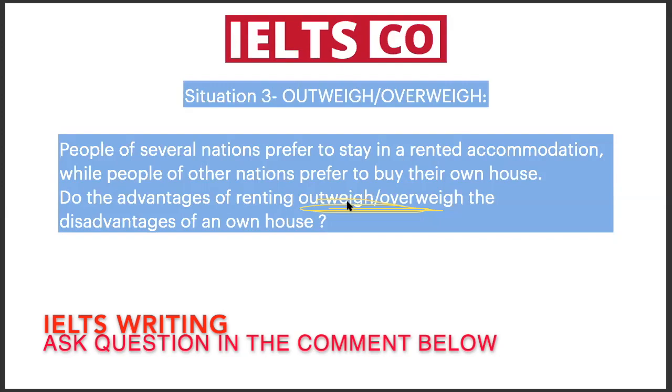While writing in this sequence, you can also write one advantage of renting, then one disadvantage of own house, then again one advantage of renting. You can use this sequence also. Can you repeat that again, ma'am? I am saying, rather than writing one advantage of renting, then again one advantage of renting, then one disadvantage of own house, you can write one advantage of renting, then one disadvantage of own house, then one advantage of renting. It is the same thing but in a different pattern.